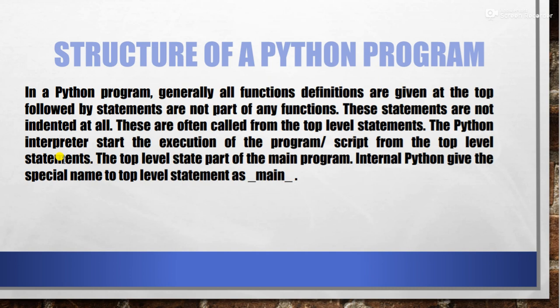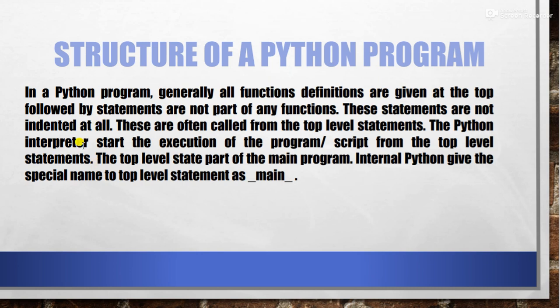It will start execution from the top level statement part. No doubt it is going to read the function, but it will understand that it is a function and will not execute it unless you call it. So for the execution of a function, it is compulsory to call the function. Then only that part will be executed, otherwise it will not be executed.